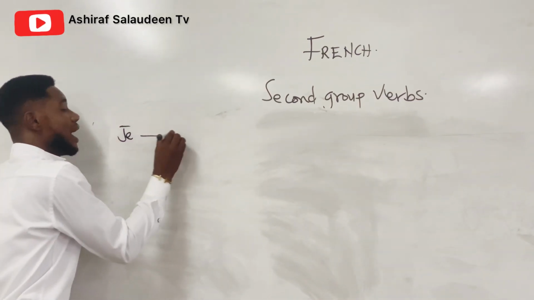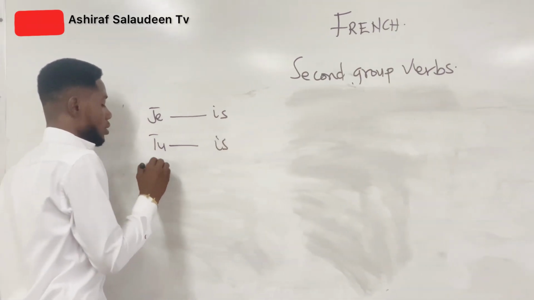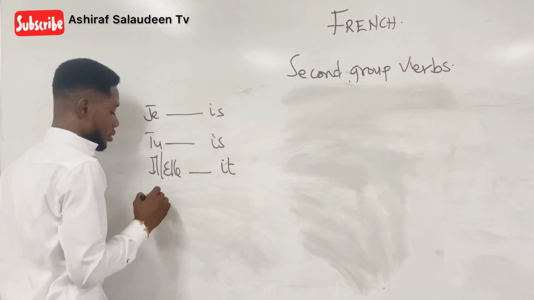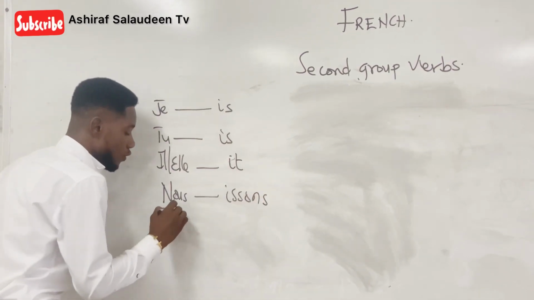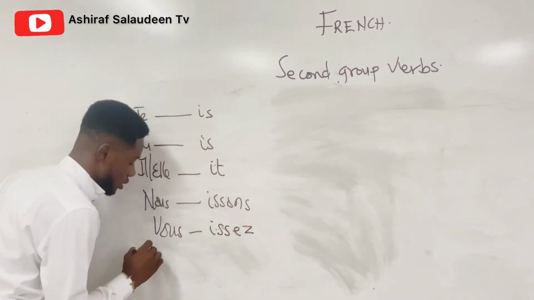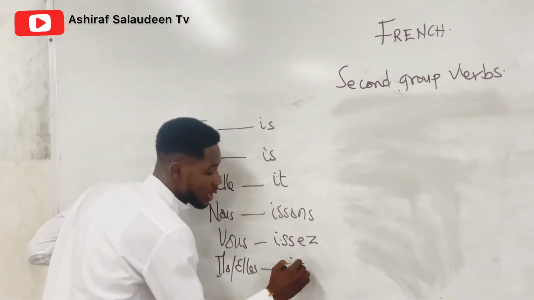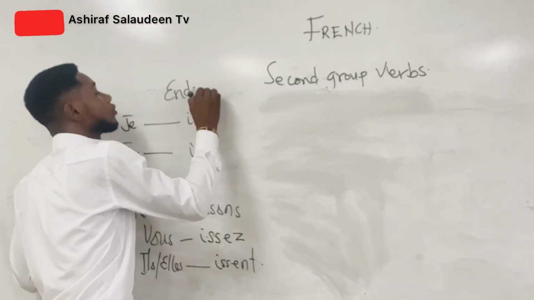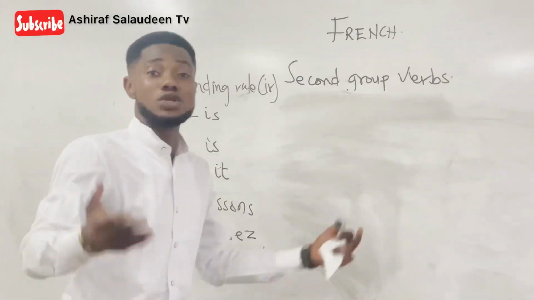Je ends with is. Tu ends with is. Il ou elle ends with it. Nous ends with iss, ons. Vous ends with iss, ez. Ils ou elles ends with iss, ent. This is the end rule of verbs that end with ir. That is second group verbs. So let's take an example.